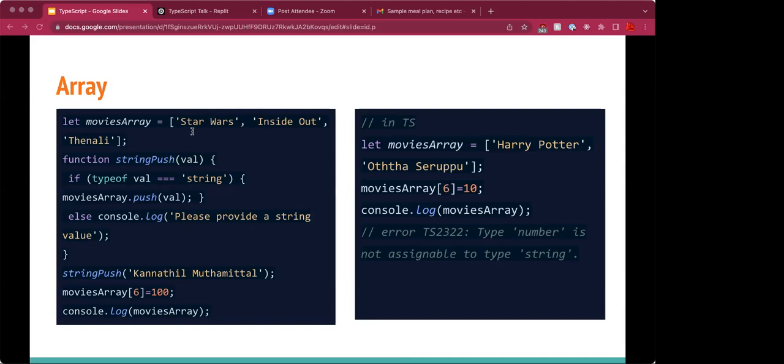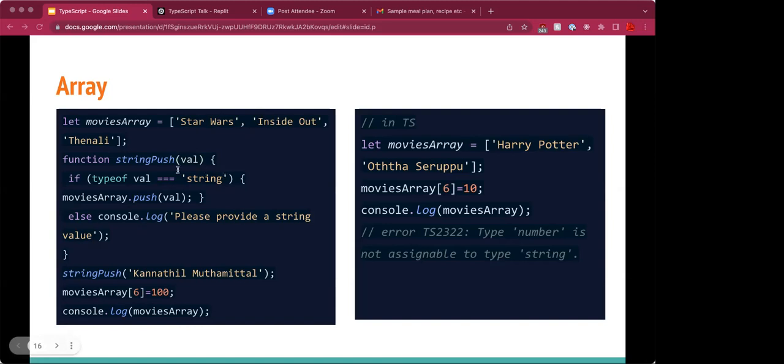But still this can be overridden by providing a value by accessing the index of the array, like in this example here, movies array of 6 equal to 100. This would allow this number to be assigned to the string array.